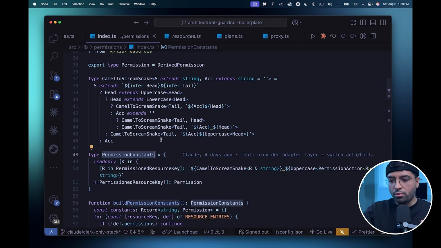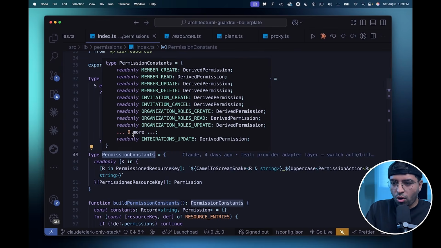And so just take a look at the permission constants. Right now, if you were to understand what is the structure of the permission object in my entire app, that's just a question for you. You would need to probably search every single piece of the code where I'm using permissions to understand what structure I'm using. But all I have to do is hover over this, and I can tell all the permissions I currently have in the app and the structure as well. Member_create is the resource with the type of operation, a permission, and then derived permission.